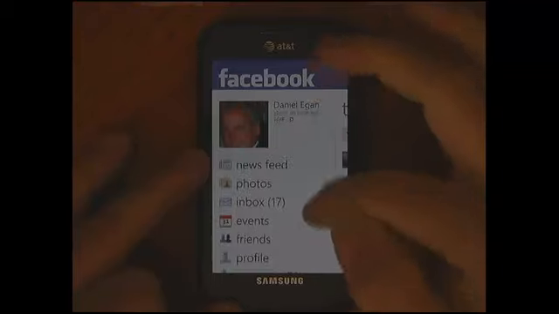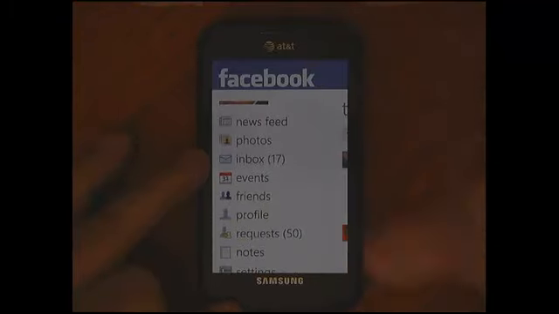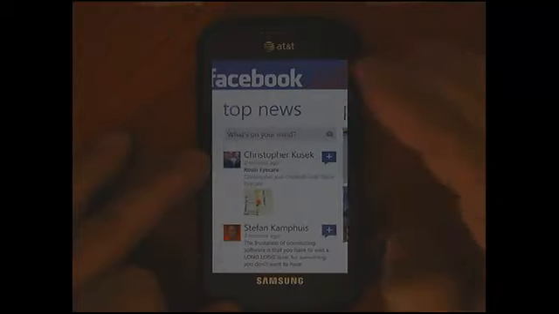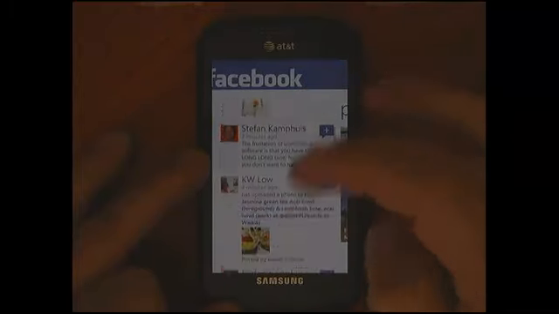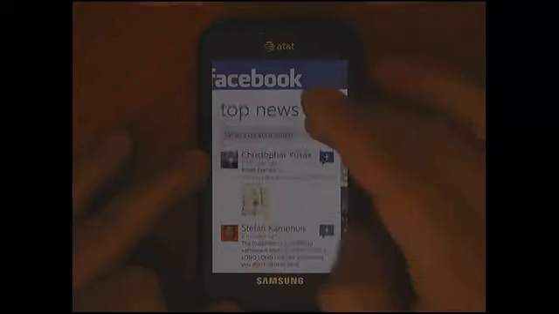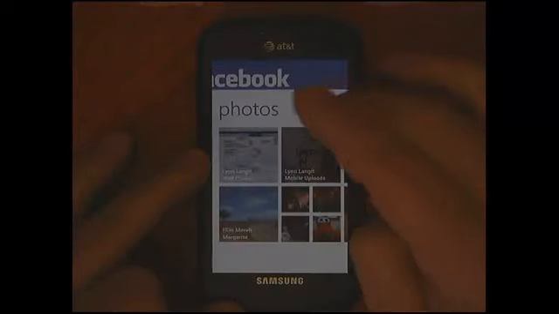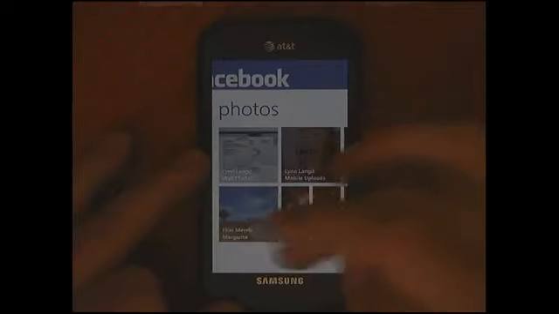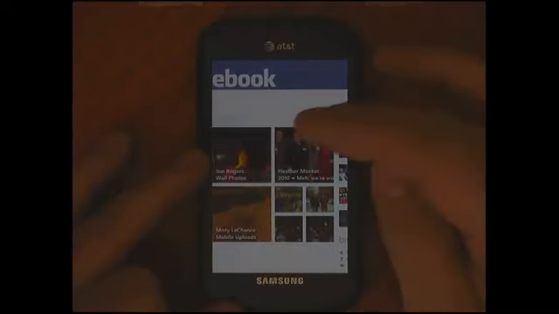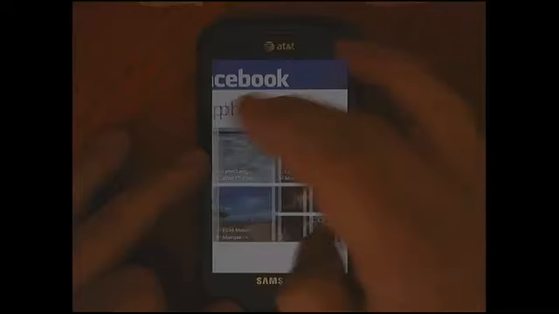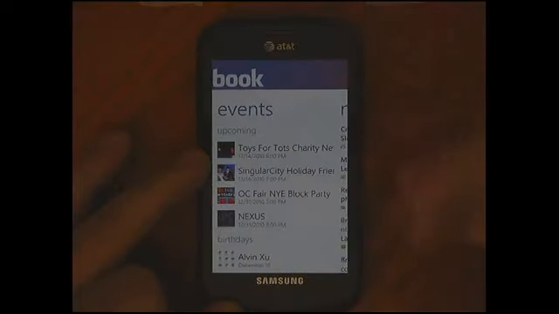You can see on this front part here, I can see my news feeds, photos, my inbox, all that stuff, friends, etc. But if I scroll to the right, all of a sudden I have the top news, which is your feed from Facebook. I have photos, which is really cool because the photos show not just my photos, but photos of my friends kind of randomly. And if I click through there, I can see their entire album that they're showing.